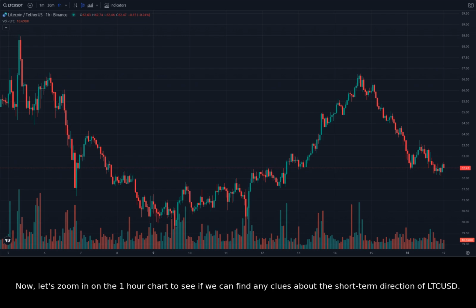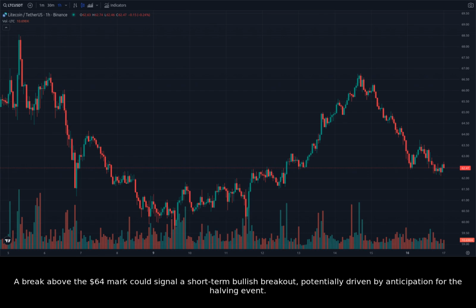Now, let's zoom in on the 1-hour chart to see if we can find any clues about the short-term direction of LTCUSD. The 1-hour chart shows that LTCUSD has been consolidating around the $63 level for the past few days. This suggests that the market is indecisive about the next move, as buyers and sellers are vying for control. A break above the $64 mark could signal a short-term bullish breakout, potentially driven by anticipation for the halving event.